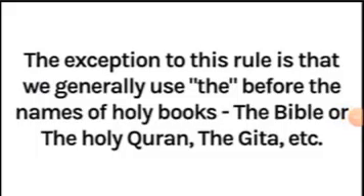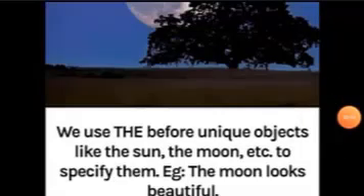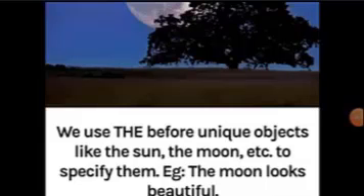The exception to this rule is that we generally use the before the names of holy books, the Bible, or the Holy Quran, the Gita, etc. We use the before unique objects like the sun, the moon, etc. to specify them. Example, the moon looks beautiful.